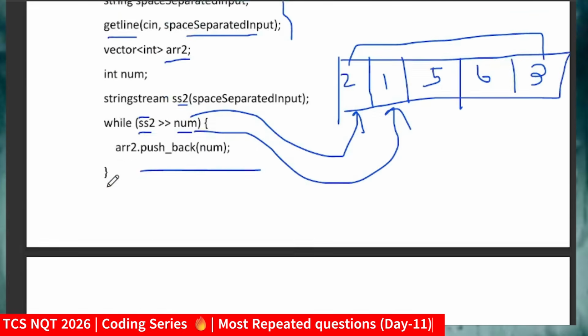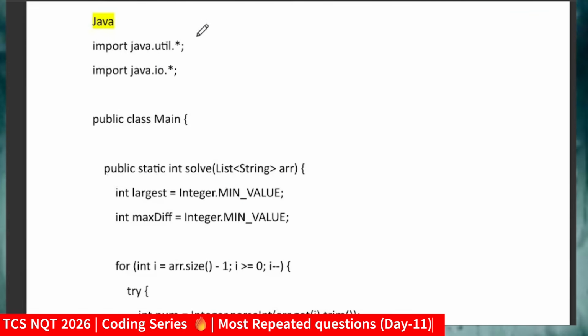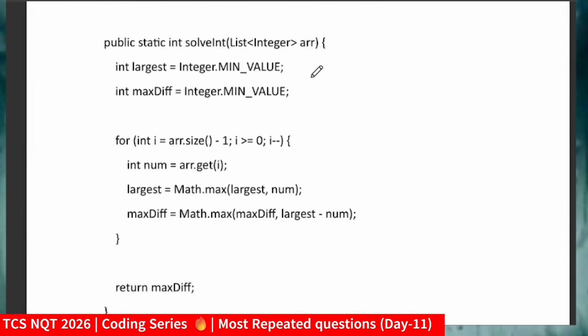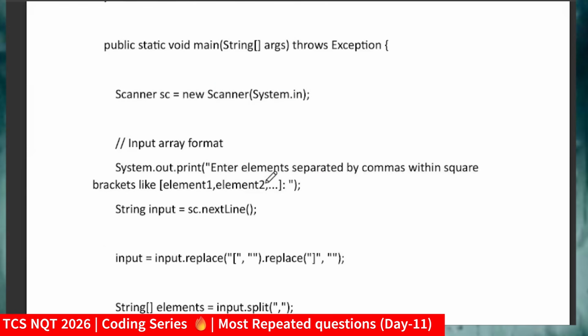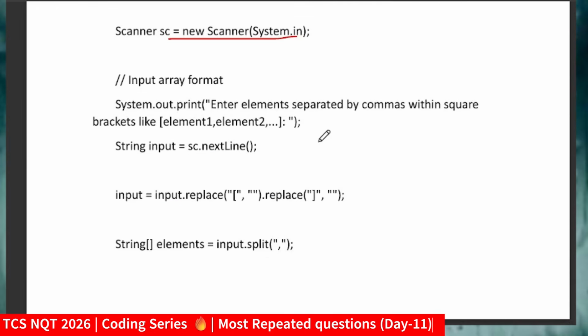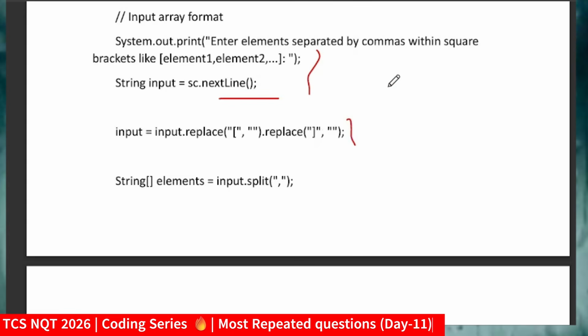Coming to our next, the Python and Java solutions. First Java: import java.util.* and java.io, and here I'm taking the input in this way. Integer.MIN_VALUE and all those things are our functions. For taking the input we use Scanner sc = new Scanner(System.in) and take the input according to the scenario, so String input = sc.nextLine(). According to the question, you have to take the input in this way, so I will remove those values now because they are of no use.